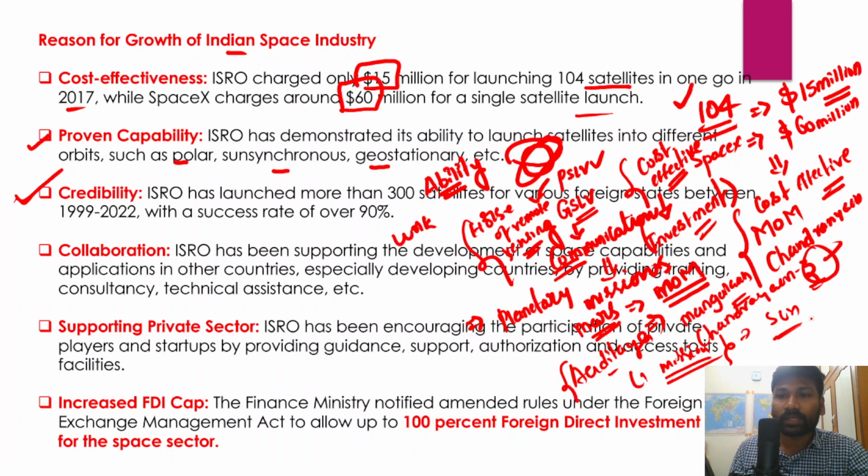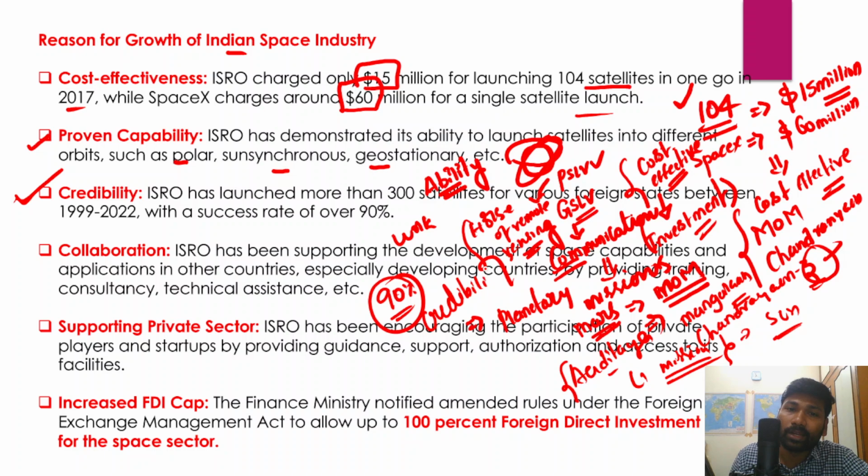So therefore, don't you think that we have that credibility of launching missions successfully, and we are even competing with the top space agencies in the world, whether it is Roscosmos of Russia, NASA of the US, the European Space Agency, and even the Chinese Space Agency. We are actively competing with all these different space agencies, and we have earned that credibility. ISRO actually has a success rate of more than 90%. So this is enough to earn the credibility of the world when it comes to ISRO's successful track record.